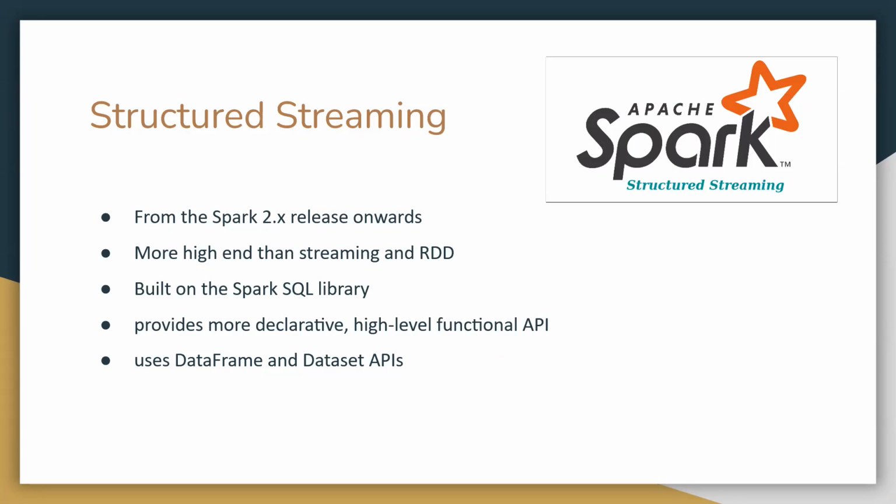My part will be why we used structured streaming and not normal streaming, and to explain a few lines of the code. Before the Spark 2.x release, we used normal streaming, but the Spark 2 release introduced structured streaming, which is a much higher level and more functional API than the normal one. It is based on the Spark SQL library, as Archie told us, and it is a better way to handle streaming with Spark than normal Spark streaming. It uses data frames rather than working directly with RDDs, so it is more efficient and easier to code.